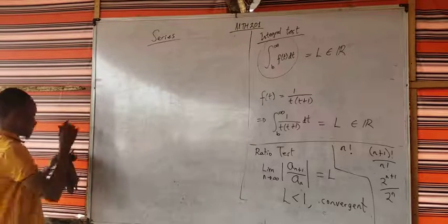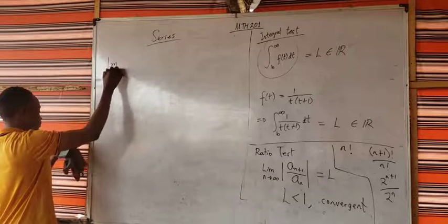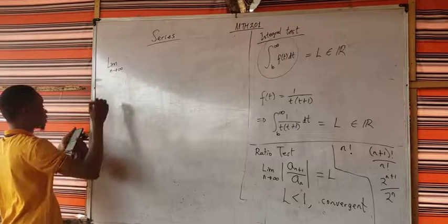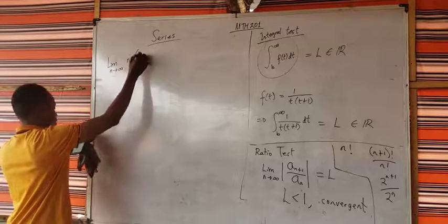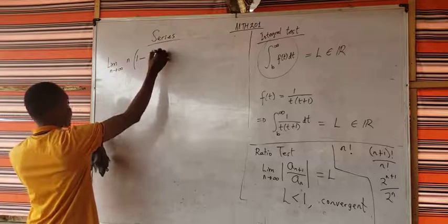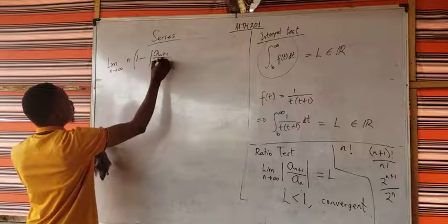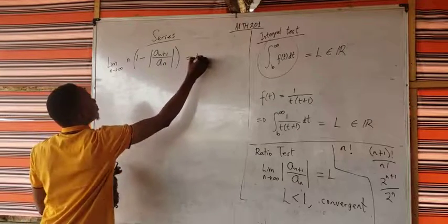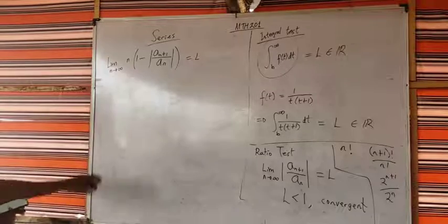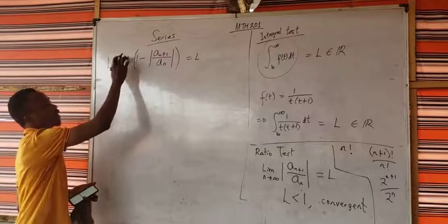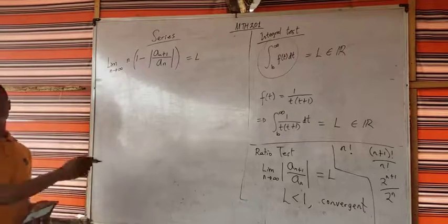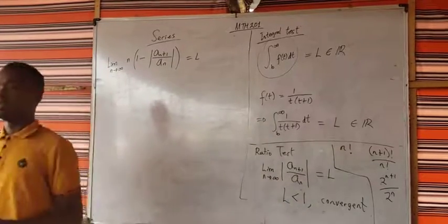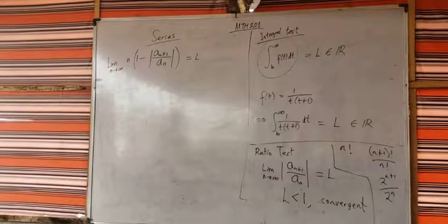So look at Raabe's test. It says that you get the limit as n approaches infinity of n times (1 minus modulus of a(n+1) over a(n)), and then you get it to be L. So in this case you are subtracting it from 1 and multiplying that result by n. It helps you: if the ratio test fails, you can consult Raabe's test to see if it's going to work for your situation.